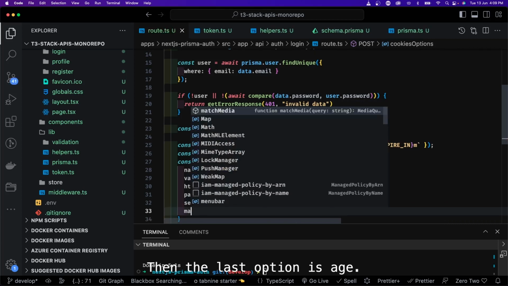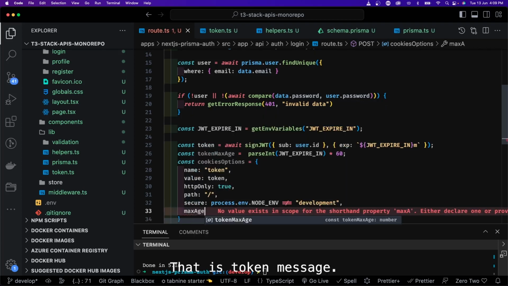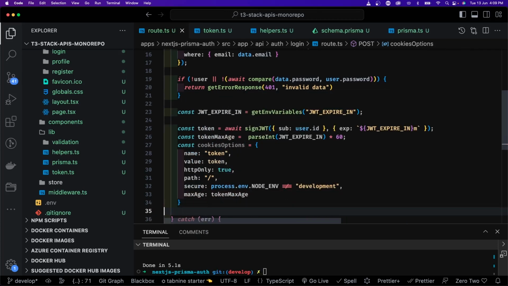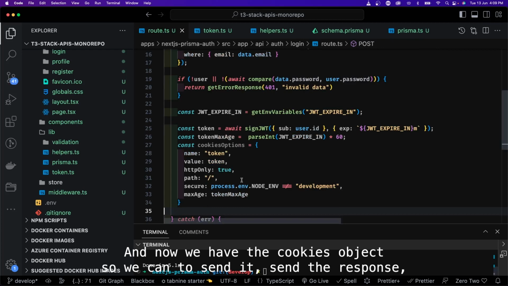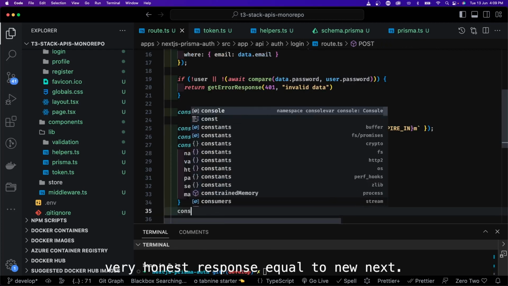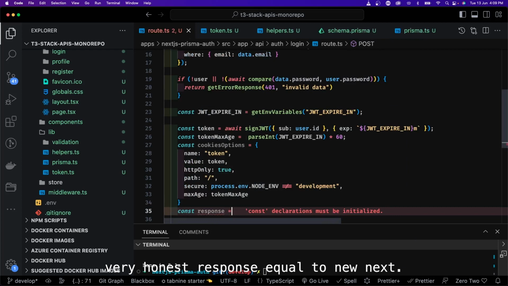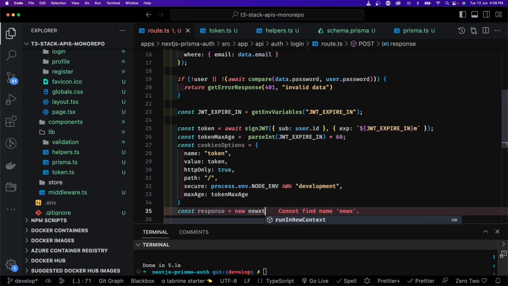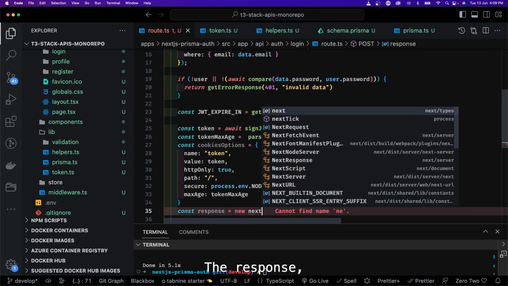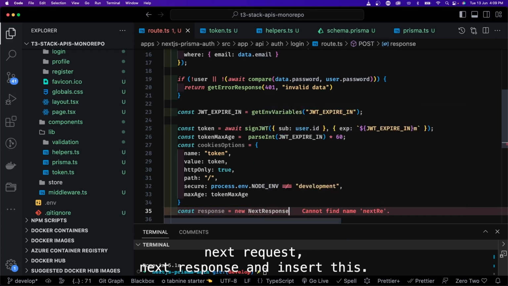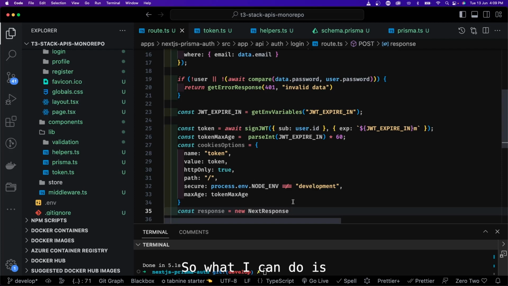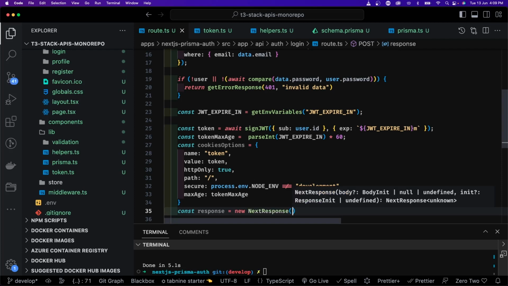And the last option is max age, that is token max age. Okay, and now we have the cookies object, so we can just send the response back. const response equal to new NextResponse, and inside this what I can do is I can just specify the data.